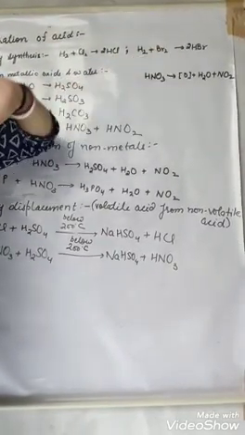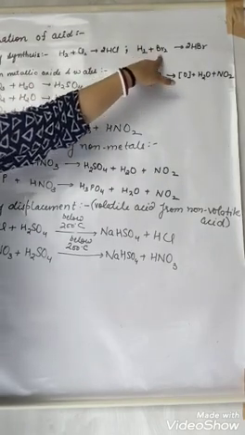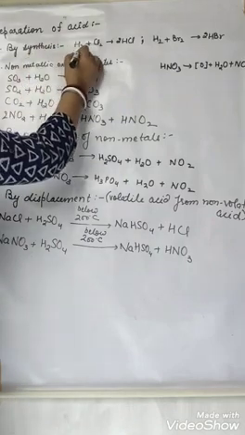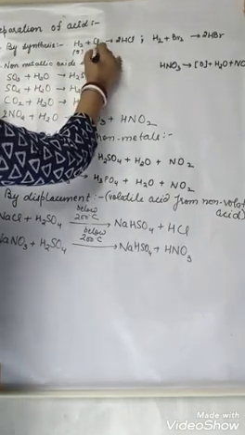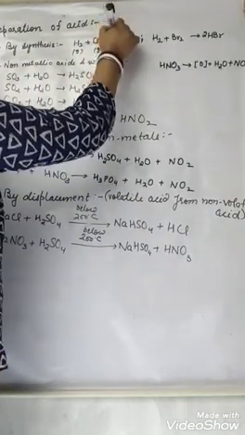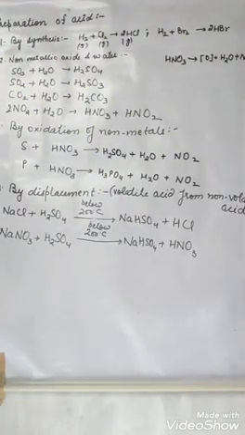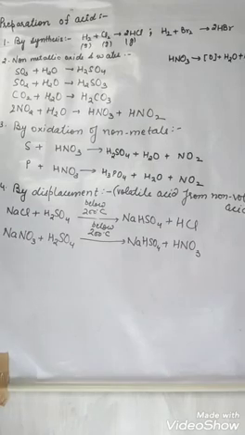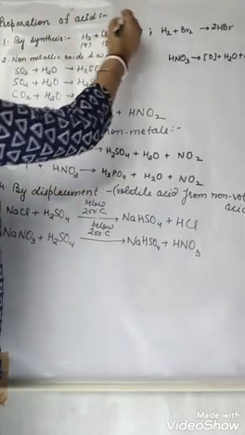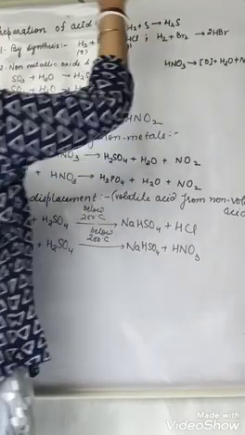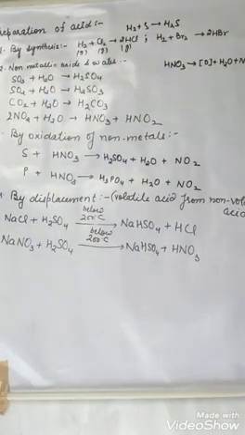Then we want to make HBr. So hydrogen and bromine combine, forming HBr. Basically they will form gases. This is gas. This will also be a gas. But HCl, being highly soluble in water, when dissolved in water, will form hydrochloric acid. So basically these 3, HCl, HBr and H2S, are formed by direct synthesis. Rest are formed by